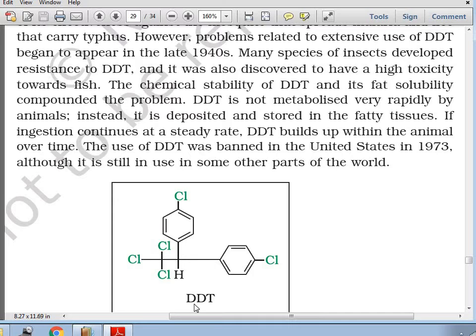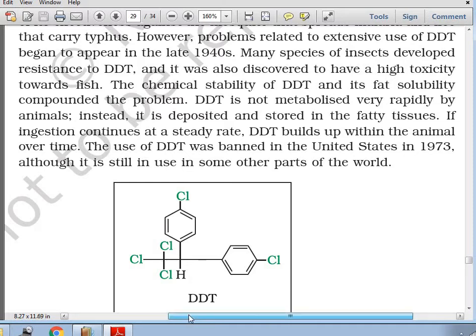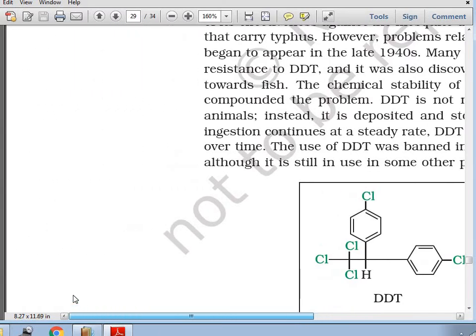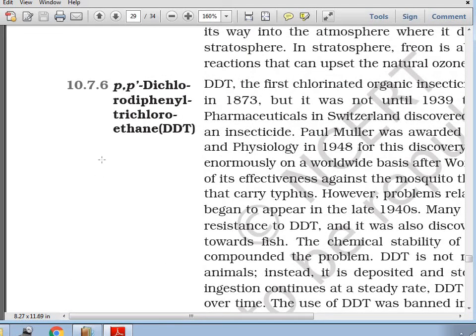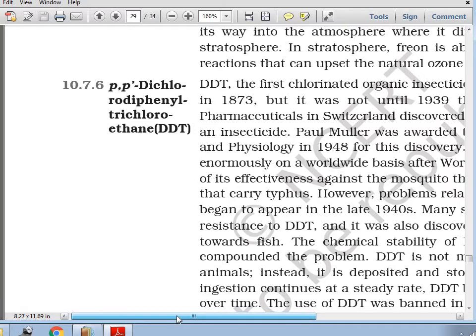First D stands for dichloro, diphenyl, and then T stands for trichloro, 1, 2 and 3, trichloro, 2 carbon stands for ethane. So DDT, the name is para dash dichloro diphenyl trichloroethane.